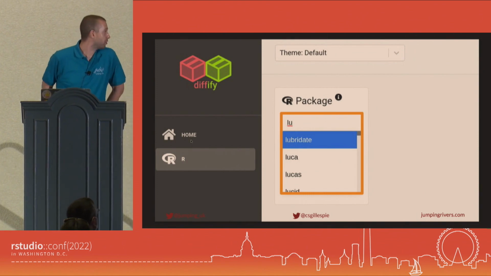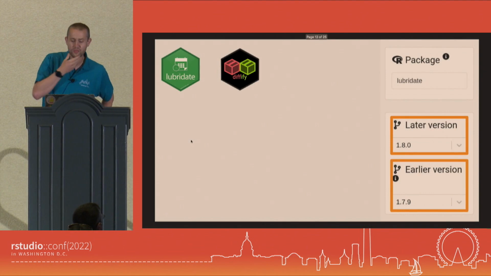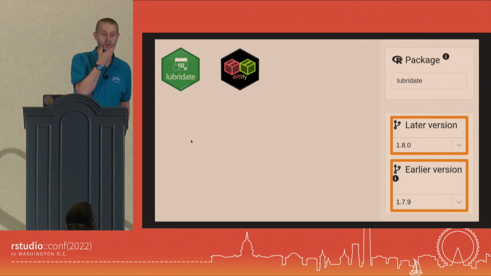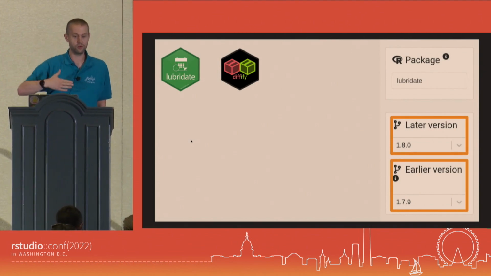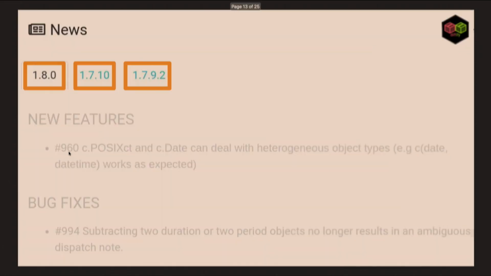As an example, I thought we'll go for libera. So you type in libera, and that's the package. Then you get to choose which version you want to compare, so you've got the one you're going from and to. We've gone back to around, I think, 2017. We'll probably keep knocking off a year until things start breaking, and then we'll think, yeah, probably not go back any further. We reckon around 2014, but for now 2017 is fine. So here we're going to compare version 1.8 with 1.79.